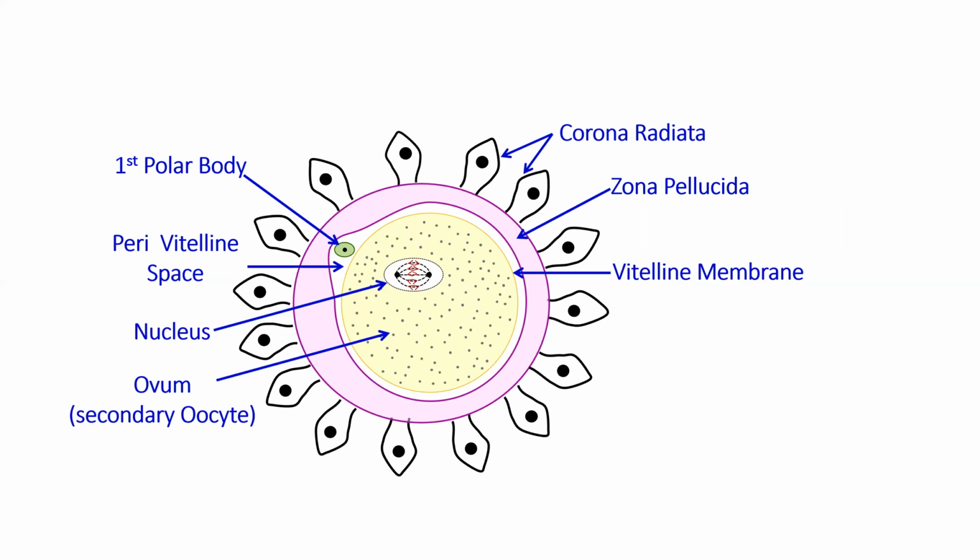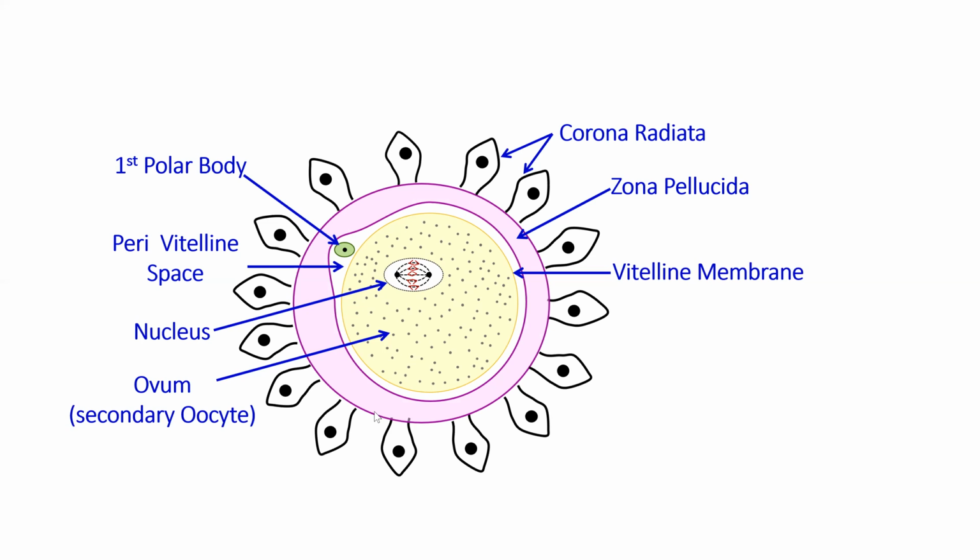Now, from where have these cells come? Do you remember the structure of Graafian follicle that we studied in the previous lecture? It is the innermost layer of the granulosa cells which changes and forms corona radiata. And these cells are firmly held to each other and to zona pellucida by hyaluronic acid, which is a mucopolysaccharide. Okay, so let's revise the structure of ovum.